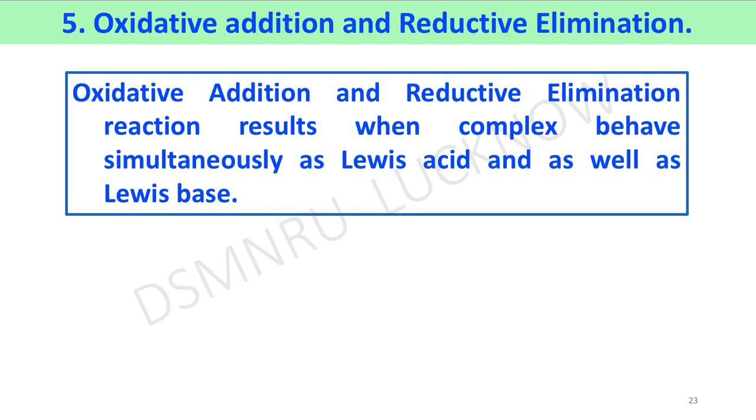Now we will discuss the last topic, that is oxidative addition and reductive elimination reaction. Oxidative addition and reductive elimination reactions result when a complex behaves simultaneously as a Lewis acid as well as a Lewis base. Lewis acid means it can act as an electron deficient molecule, and Lewis base means it can also donate electrons to some electron deficient molecule.